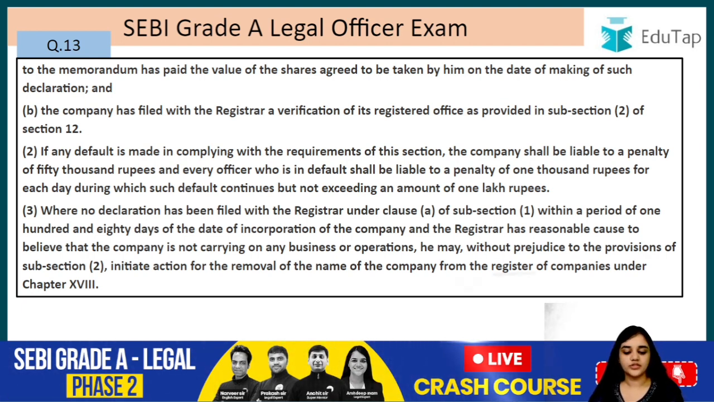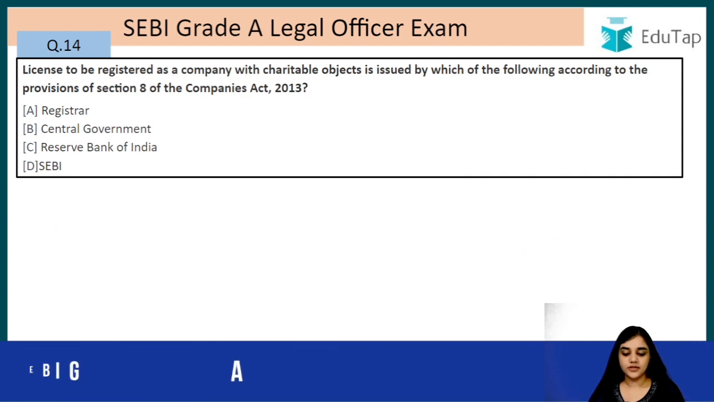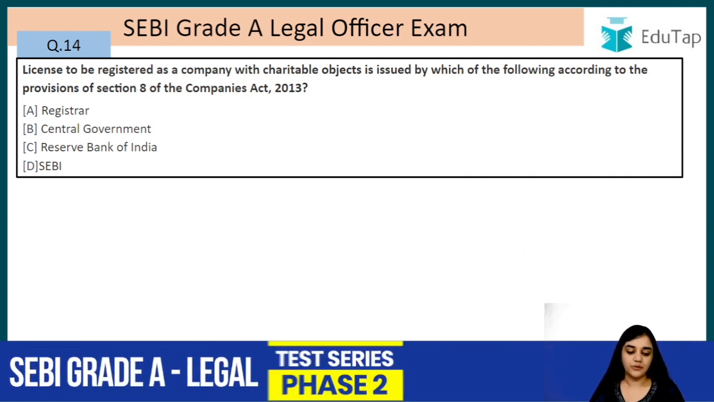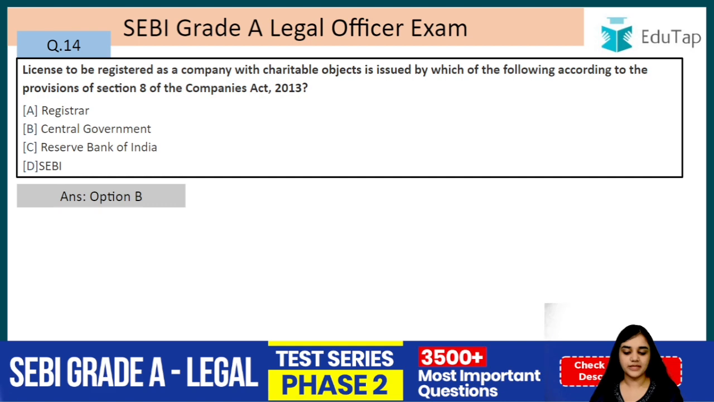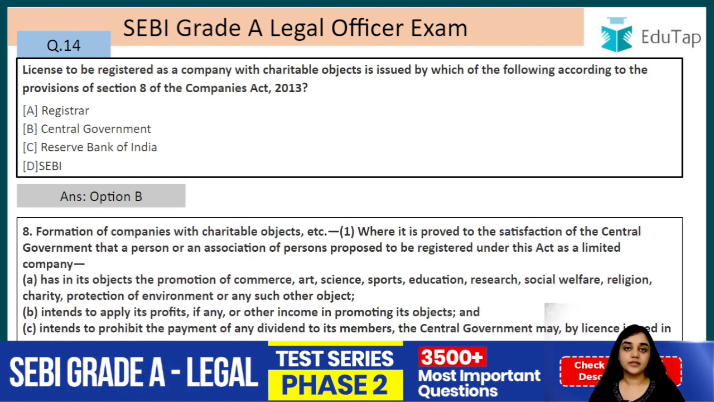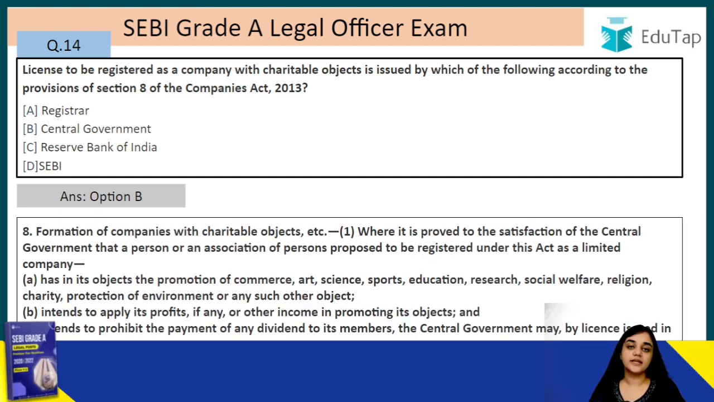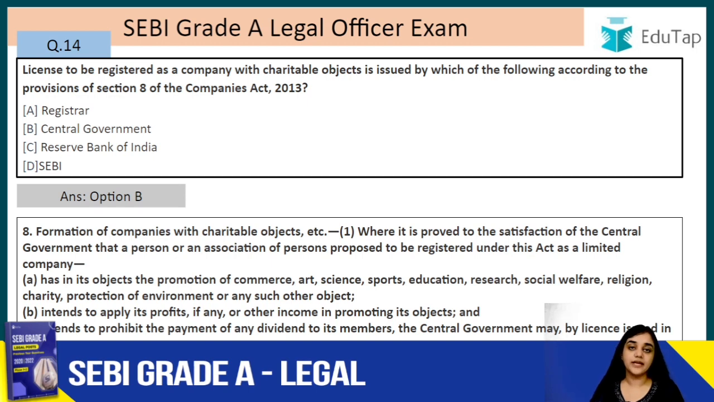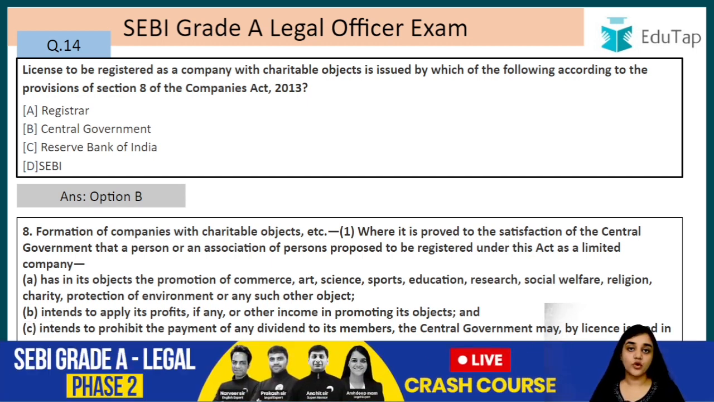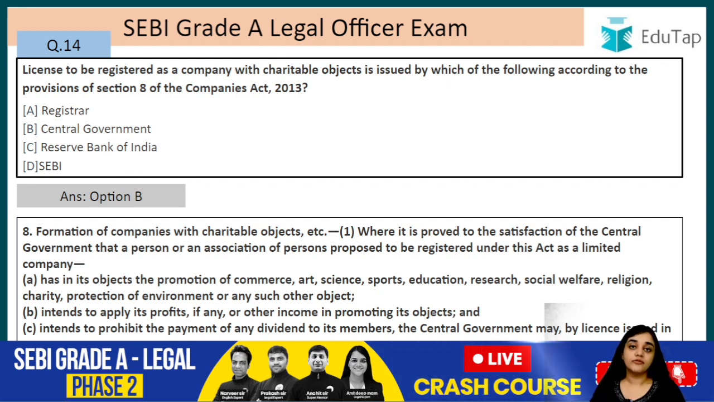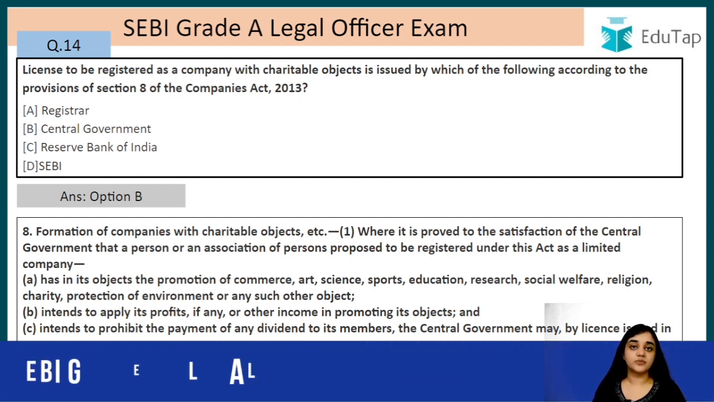Alright, moving on, question number 14. License to be registered as a company with charitable object is issued by which of the following according to the provisions of section 8 of the Companies Act 2013? So the answer to this is B, that is the central government. So basically a company formed under section 8 is basically a charitable company, right? Its purpose is to use its profits, its dividends, not for the members but for charity, for the very object that it has mentioned in its memorandum, right?